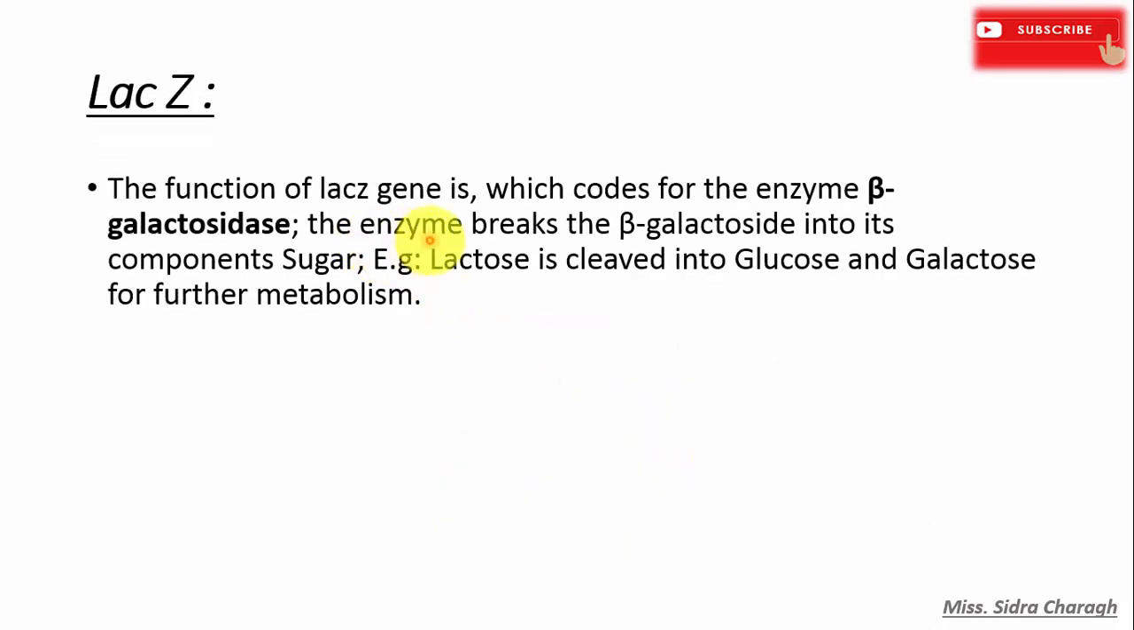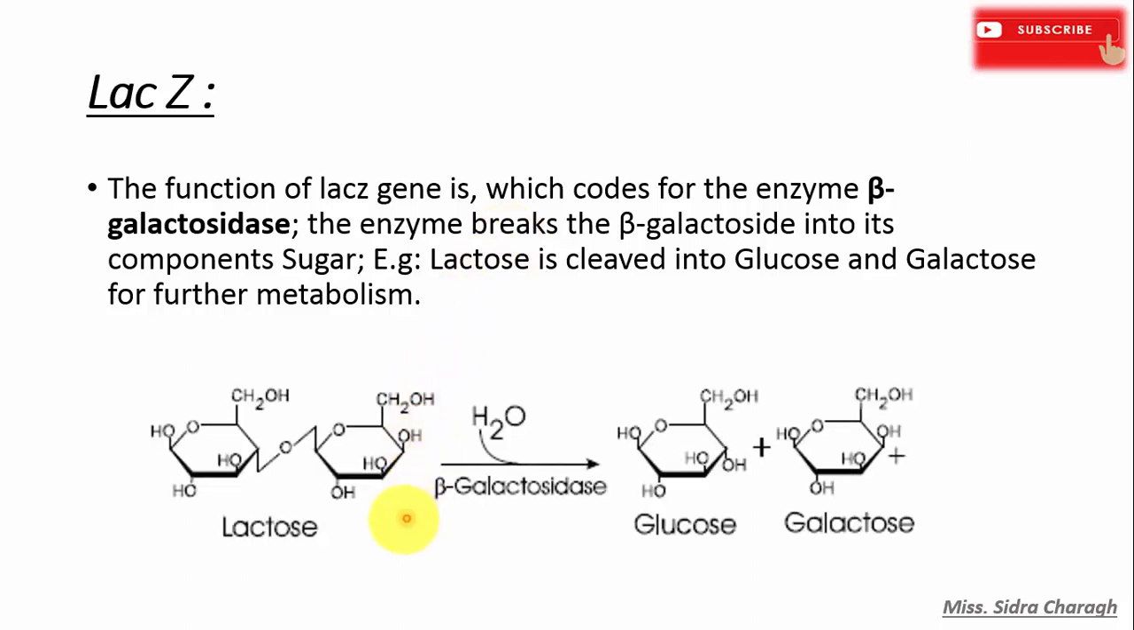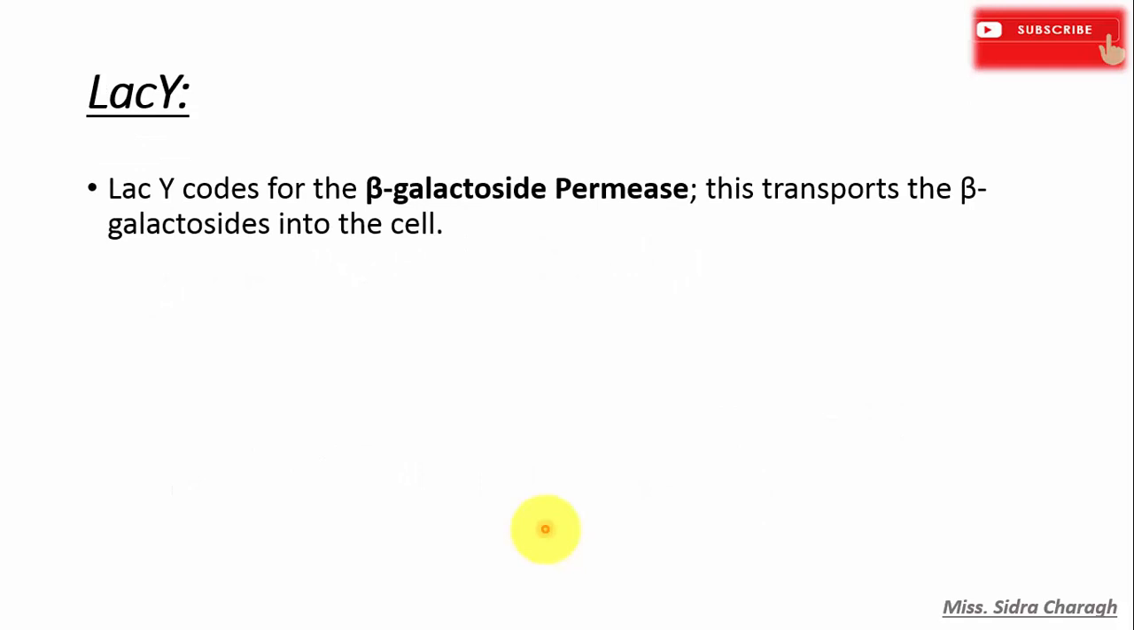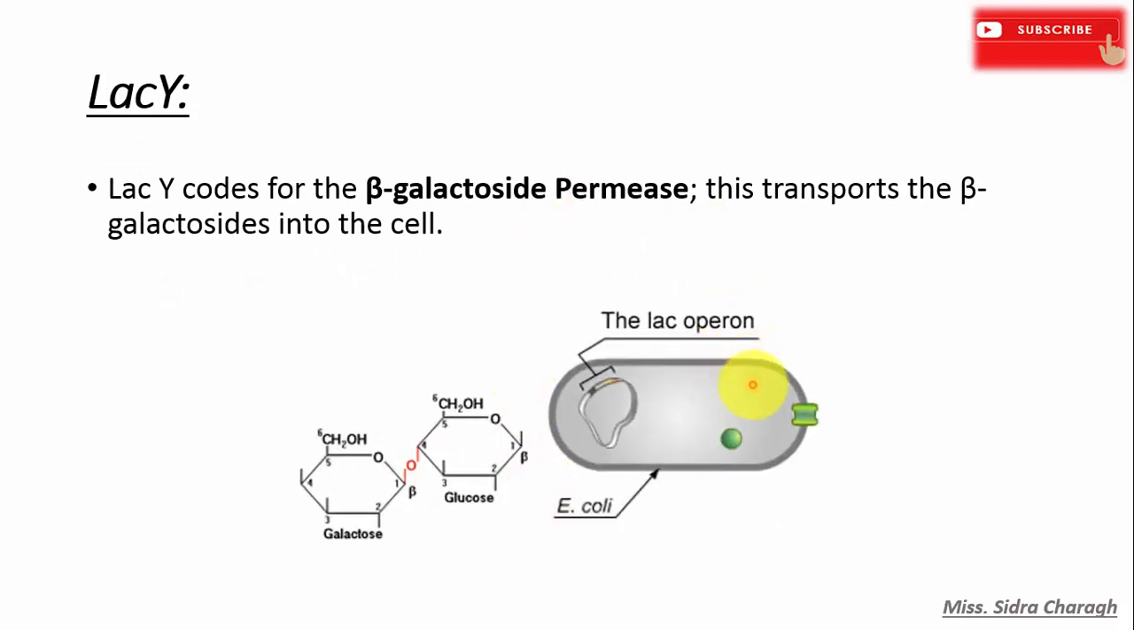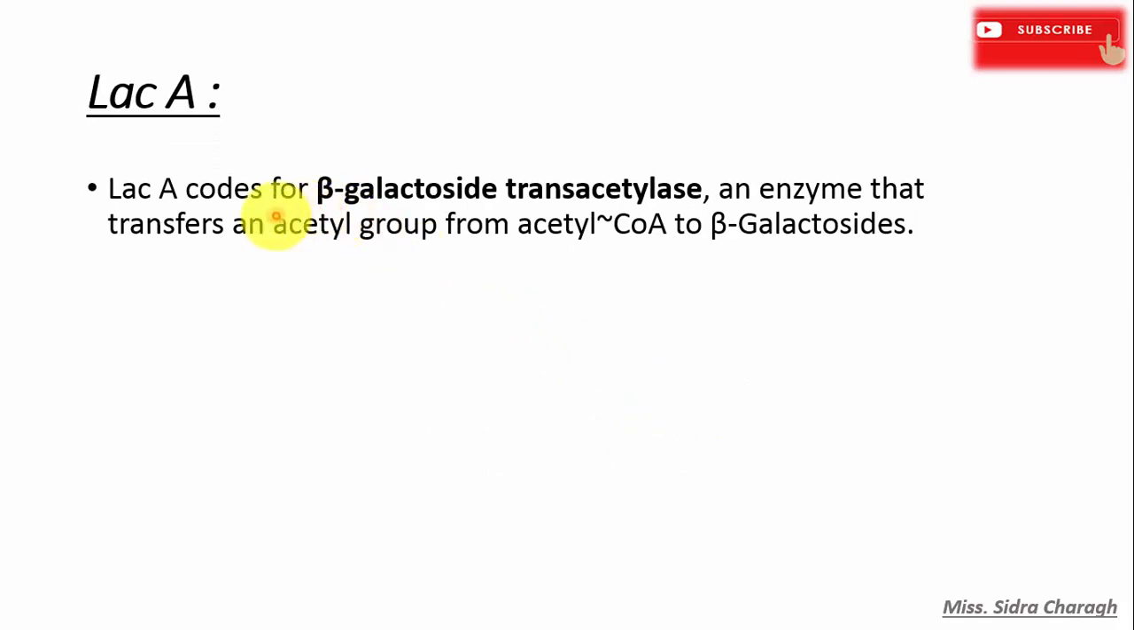Next is the lac-Z gene. The lac-Z gene encodes the enzyme beta-galactosidase. This enzyme breaks beta-galactosides into their component sugars, like lactose, which is cleaved into glucose and galactose for further metabolism. The lac-Y gene encodes beta-galactoside permease, which transports beta-galactosides into the cell. And the lac-A gene codes for beta-galactoside transacetylase.